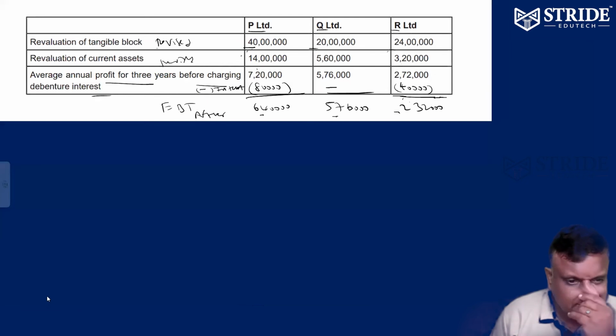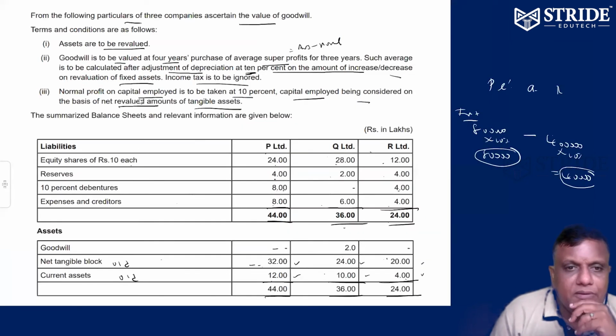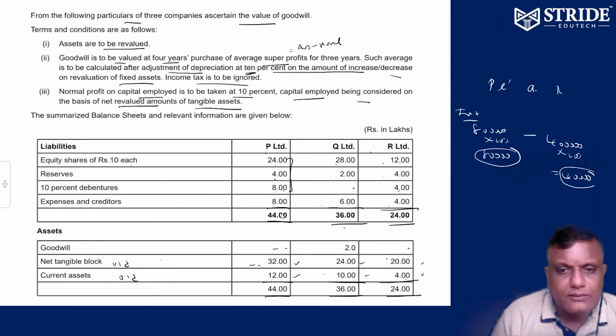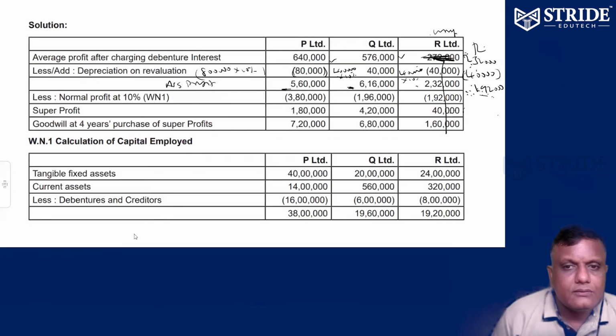Now profit from the capital employed, 10%. Capital employed 10%. What is capital employed? This is the capital employed: 24 plus 4, 28. 28 plus 8, 36. Okay.